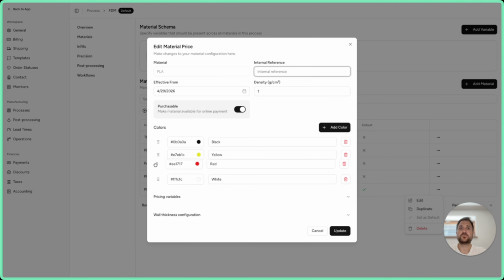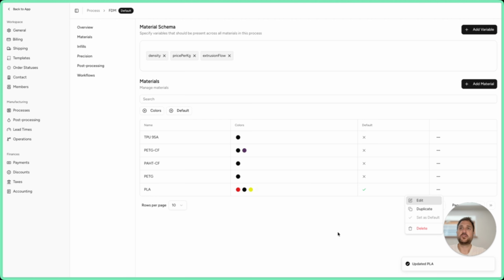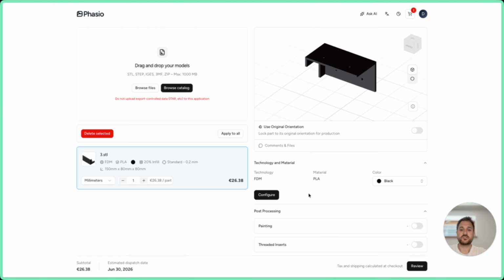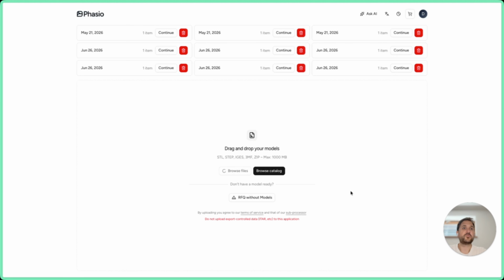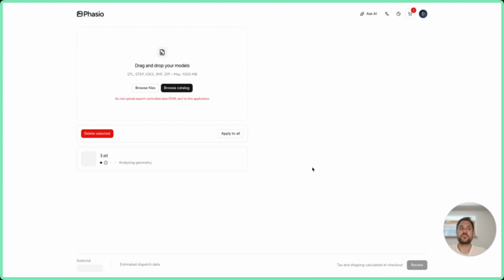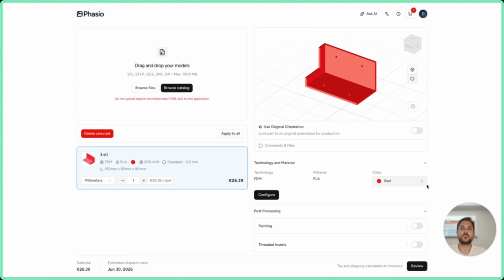I said, look, I want to push red. So I want to have red on top. Click update. Let's go back to our storefront. Let's click refresh. I always want to do a demo for you so you can actually see how it's working. And now you see it's red on top.